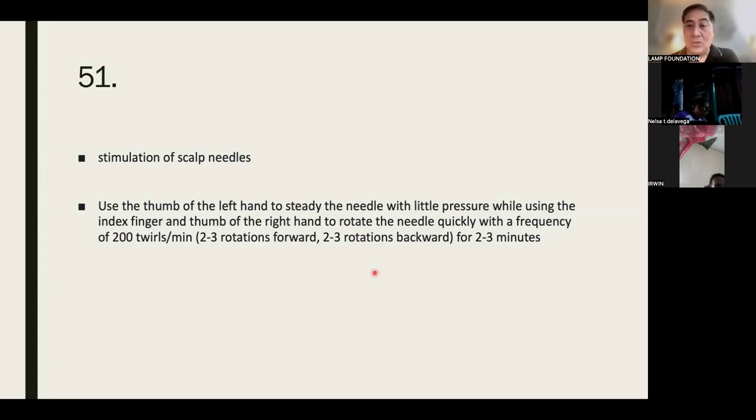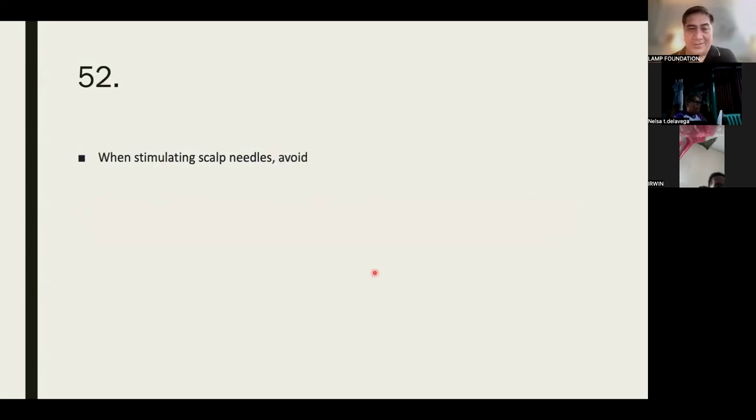Okay, so you need to use both fingers. And two, really. The first is the thumb to hold the needle. The second one is to twirl the needle, 200 twirls per minute. 2 to 3 rotations forward, 2 to 3 rotations backward for 2 to 3 minutes. Can you do that? So we need a machine. You need an electroacupuncture. When stimulating scalp needles, what should we avoid?